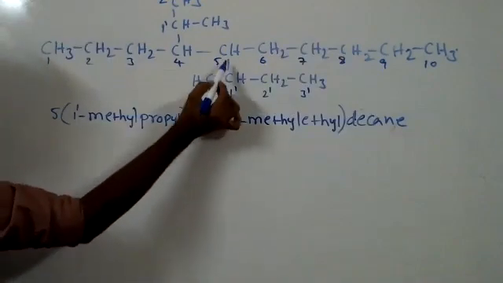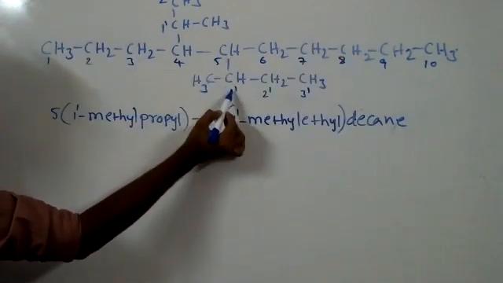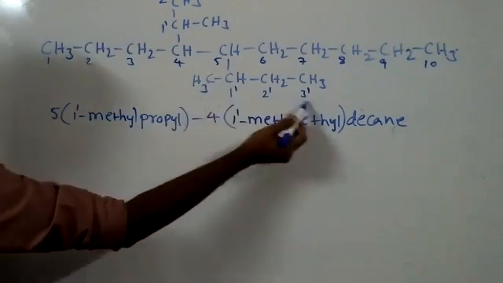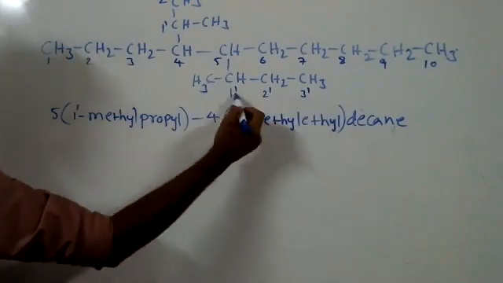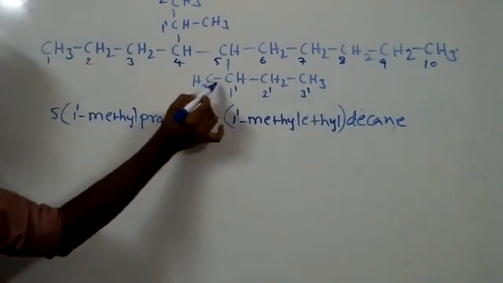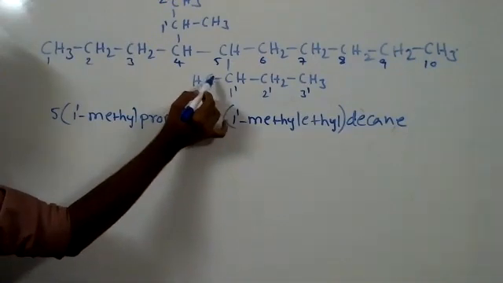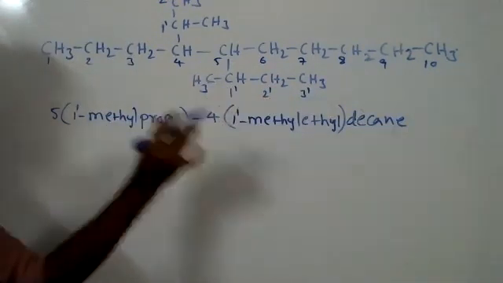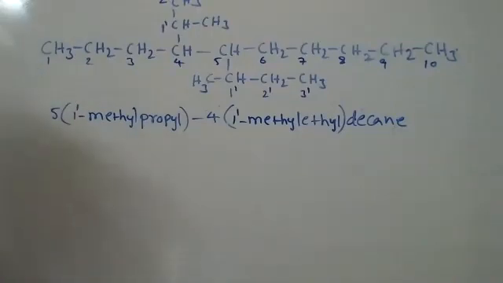Yes, here also the carbon attached to the parent carbon chain we give 1 prime, and select the longest carbon chain here too, either this side or this side. This side only is the longer chain. So 1 prime, 2 prime, 3 prime. Then 1 prime is attached to methyl. Now this becomes a side chain. So 1 prime methyl, then propyl. First always write the side chain names only.